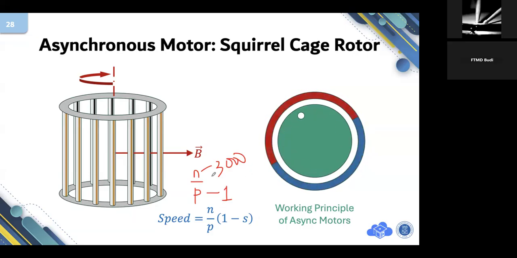But for an asynchronous one, the speed will be multiplied by the factor 1 minus S. S is slip. Normally this is 3 to 5%. So if the synchronous speed is 3000 and the slip is 5%, you can calculate the speed of the motor.